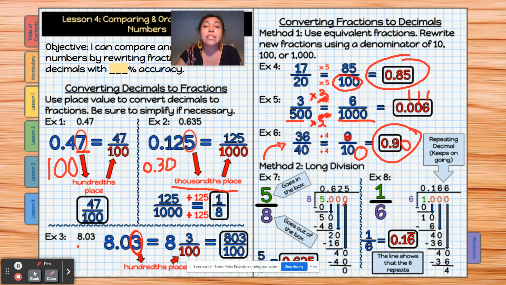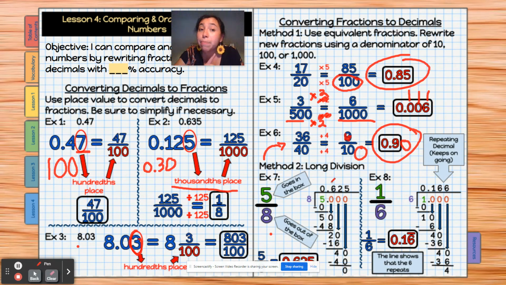All right. The second method to convert fractions to decimals is this. Let's say we have 5 over 8. Okay, so 5 over 8, we have to do long division. We put the 8 on the outside, and we do 5.000, right? So we divide as much as we can get and put those zeros down until we get 0.625.